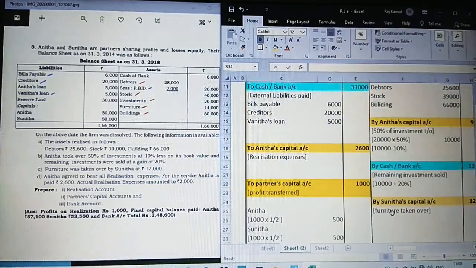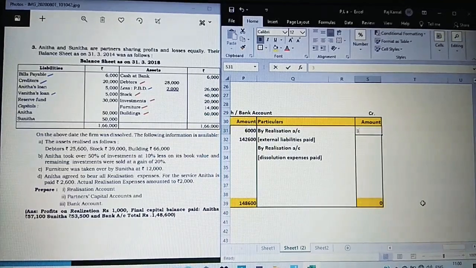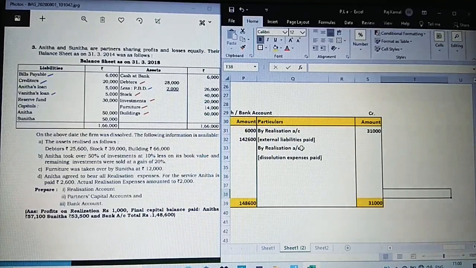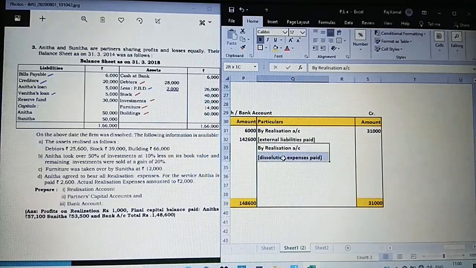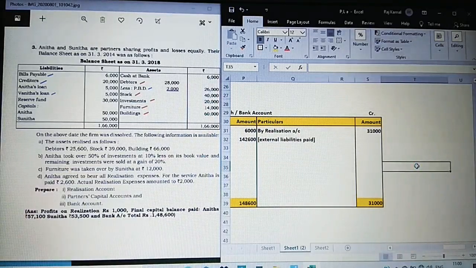Just observe 31,000. Yes, 31,000. Just check external liabilities which is written in the realization account, which is highlighted with blue color, 31,000 over. Do we have any dissolution expenses? That was been almost transferred to the concerned Anita partners capital account. So we have only these three items taken over from realization account.